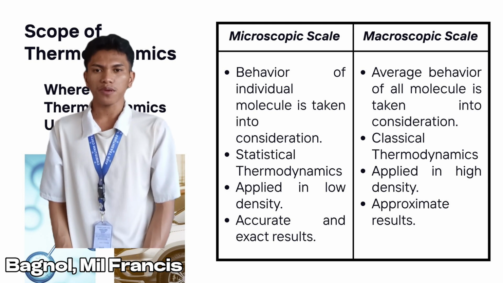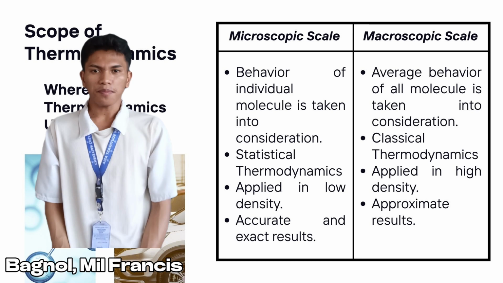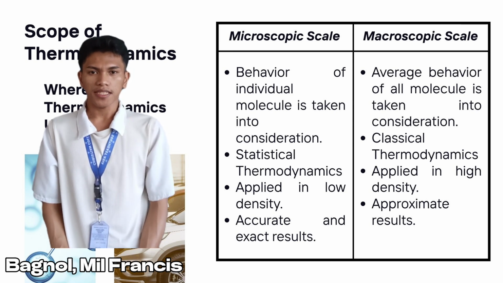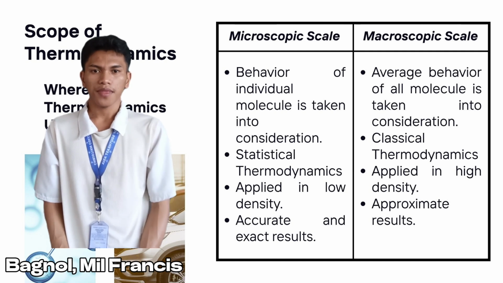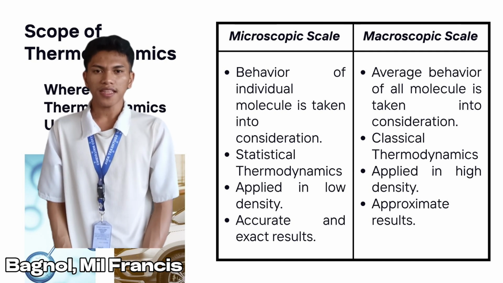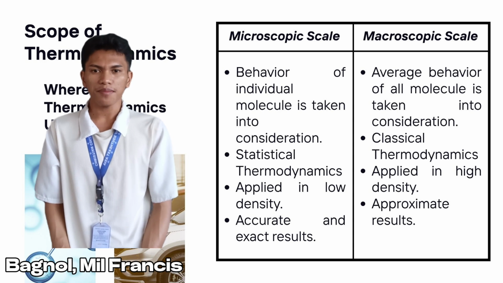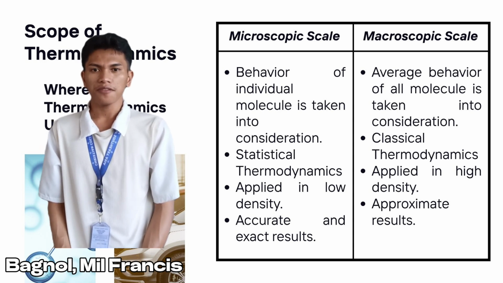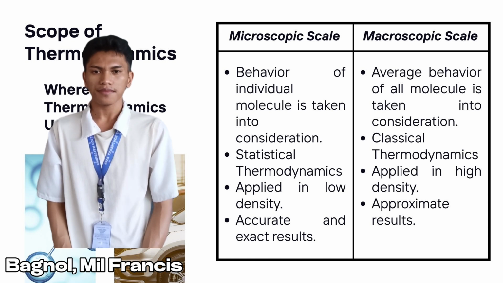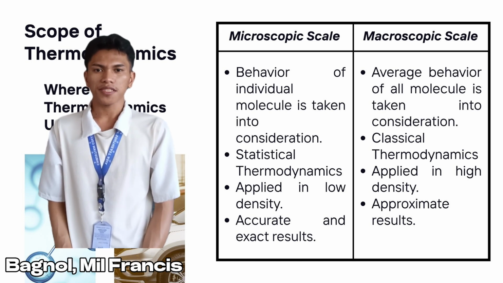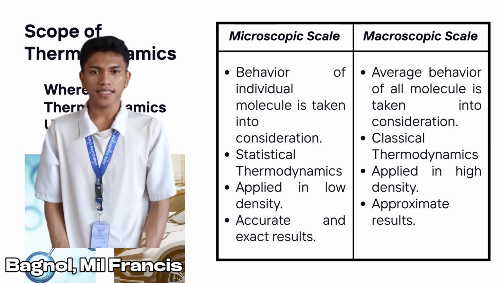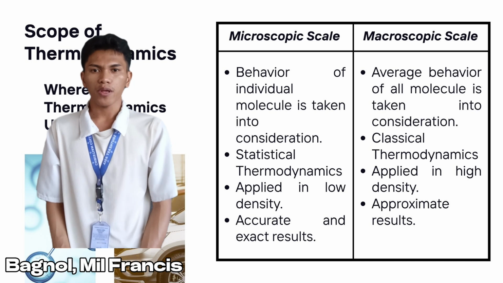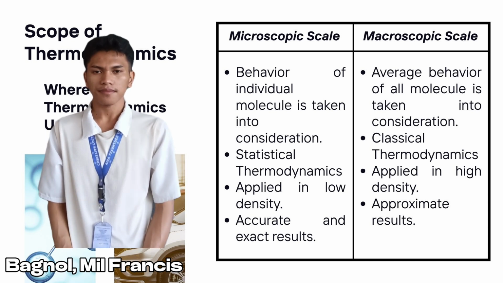Here, we don't go for individual molecules. Microscopic approach is also called statistical thermodynamics because here, we have lots of data and statistics to deal with. And the macroscopic approach in thermodynamics is also called classical thermodynamics, where it relies on observable properties like temperature, pressure, and volume to define system behavior. A microscopic approach is applied whenever the density is low. In the macroscopic approach, we apply whenever the density is high, or when we have a huge number of molecules.